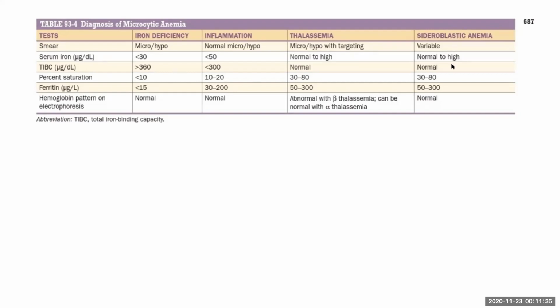And in sideroblastic anemia, everything will be normal because this is a defect in heme synthesis, not related to iron.